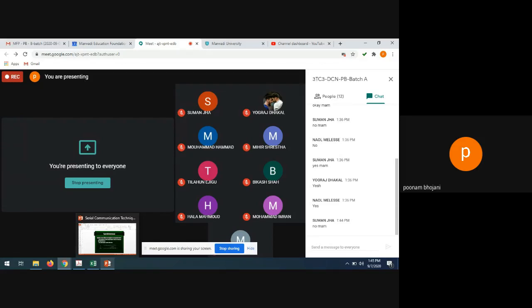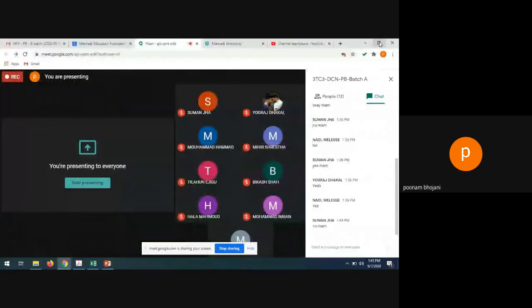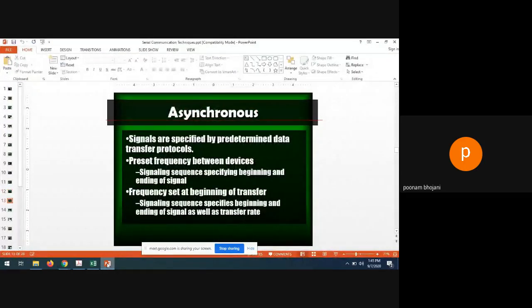One cycle has a time period of 1 upon 2 megahertz, that is 0.5 microsecond. It means one bit will be received in 0.5 microsecond. Again, in the next 0.5 microsecond, the second bit will be received. Again, in the next 0.5 microsecond, the third bit will be received, and so on. So this is what will happen in synchronous serial communication. Very easy to understand. Next is asynchronous.